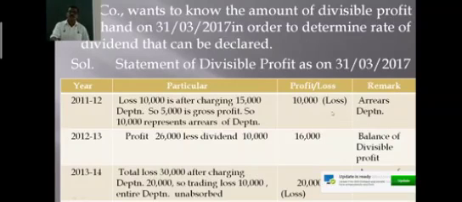So in the year 11 and 12, 10,000 rupees depreciation was not provided for.